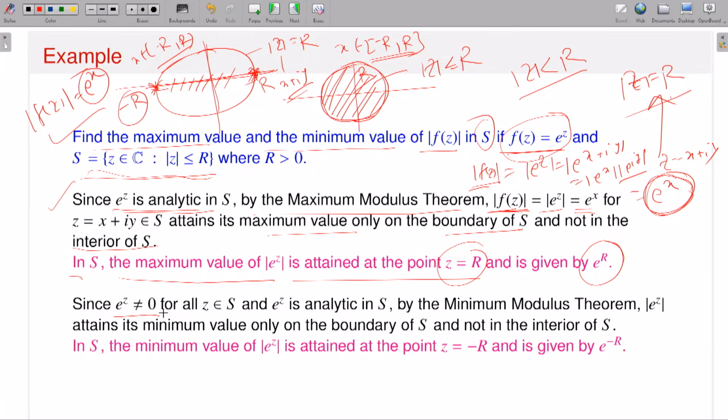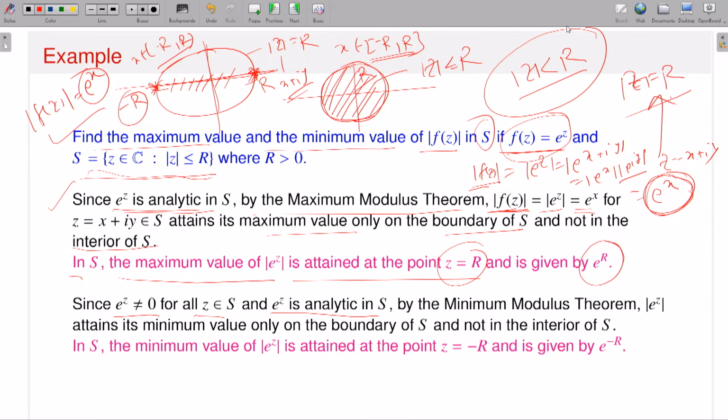First we have to conclude that e to the power z is non-zero for all z in S. We already proved that e to the power z is non-zero for all z in the complex plane, in particular all z in S. E to the power z is analytic, so you can apply the minimum modulus theorem, because your function f of z is e to the power z, which is continuous on a closed bounded region S. Then f is analytic in the interior of S, which is mod z strictly less than R. On top of that, to apply the minimum modulus principle, you need the extra fact that f of z should be non-zero for all z in S, and that is true because your function is e to the power z. So it satisfies all the hypotheses of the minimum modulus theorem.